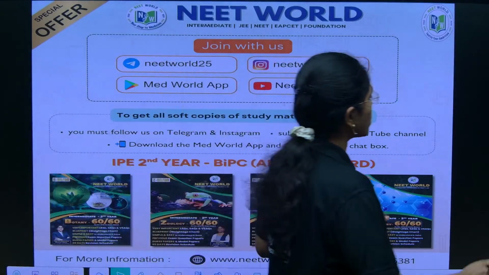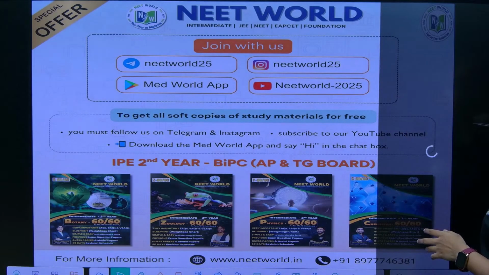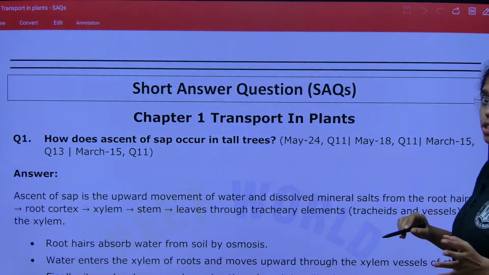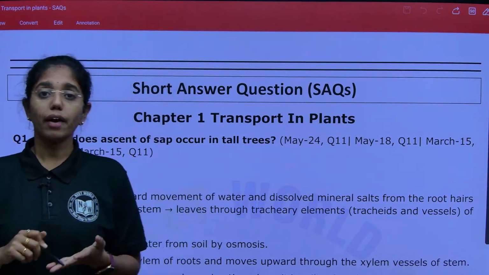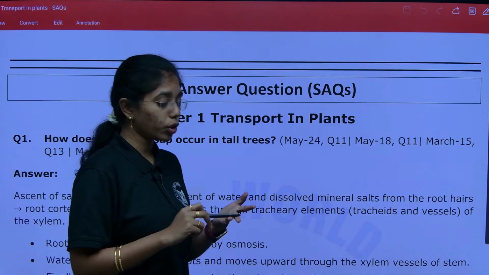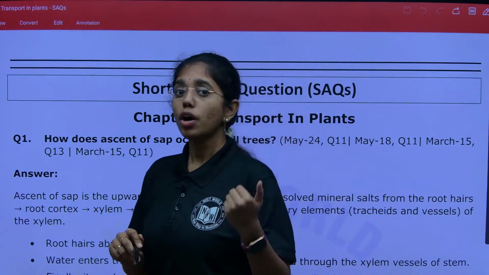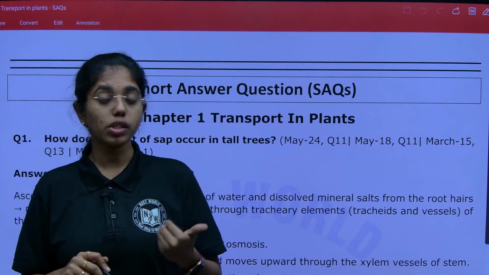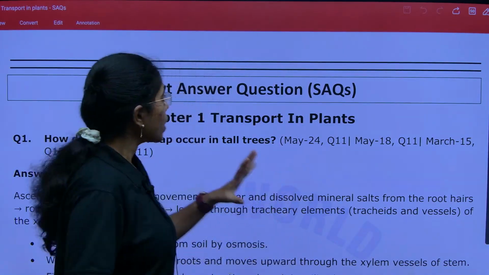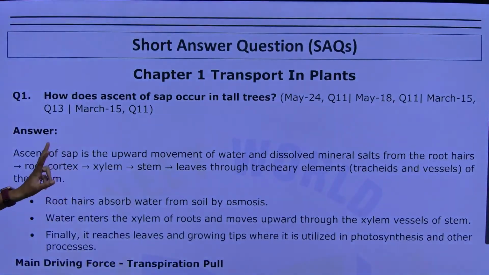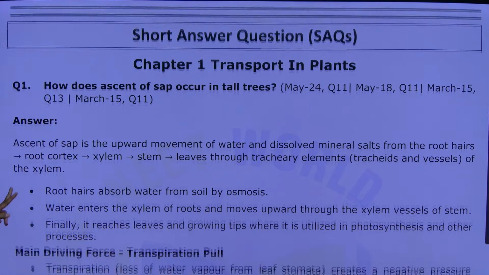And today we are going to exercise on transport in plants short answer type of questions. So far we have dealt with the long answer type of questions from photosynthesis in higher plants, respiration in plants, sewage treatment, microbes in human welfare, strategies of food production and enhancement, and biotechnology, its principles and processes. From all these 5 chapters, we have exercised the long answer type of questions. And today we are looking into the short answer type of questions, where in chapter 1, that is transport in plants from plant physiology, the mostly asked question,